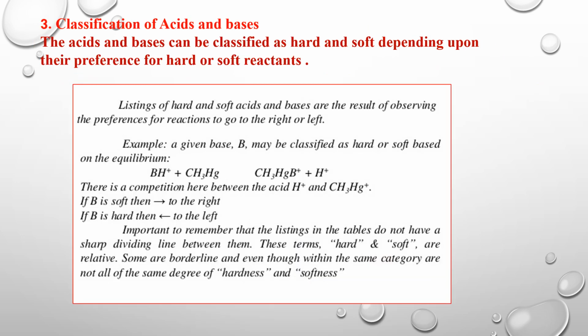Classification of acids and bases. The acids and bases can be classified as hard and soft depending upon their preference for hard and soft reactants. For example, a given base B may be classified as hard or soft based on the equilibrium. There is a competition here between the acid H plus and CH3Hg plus. So if B is soft, then it goes to the right. If B is hard, then to the left.